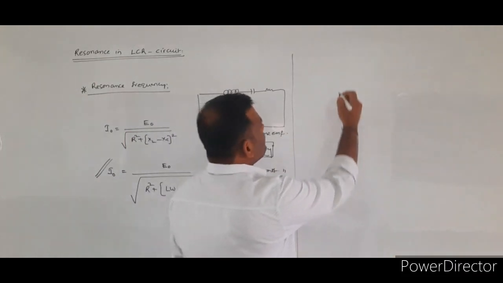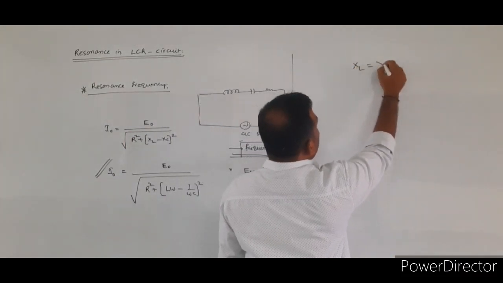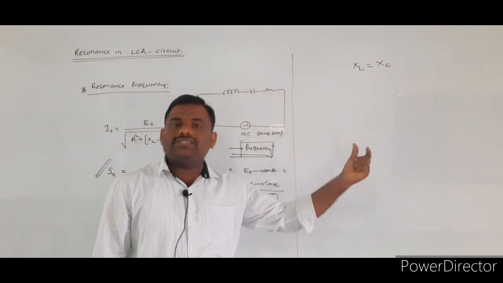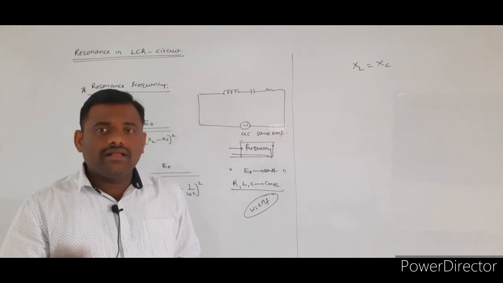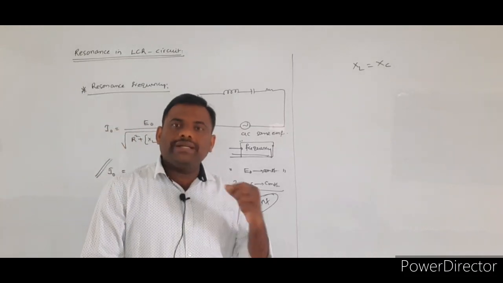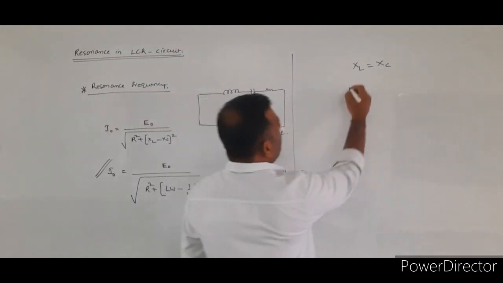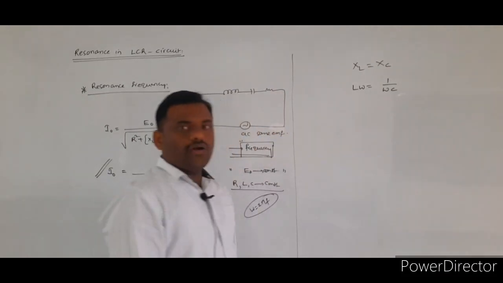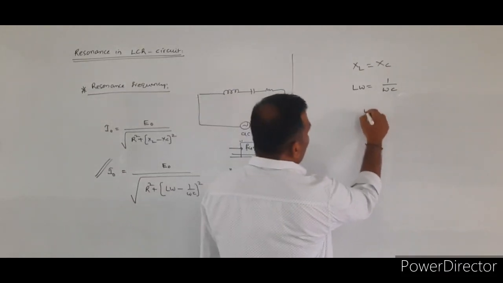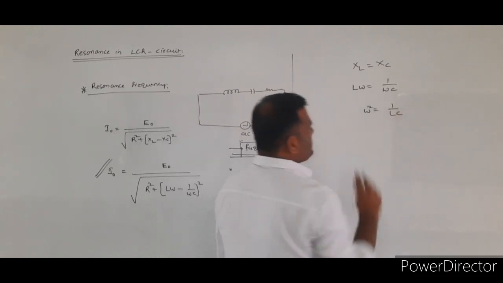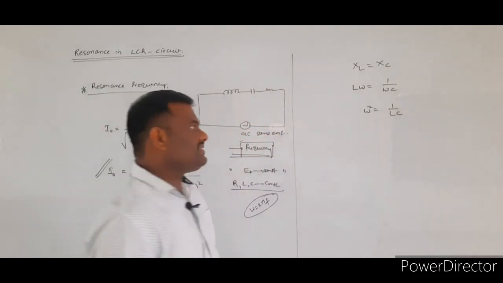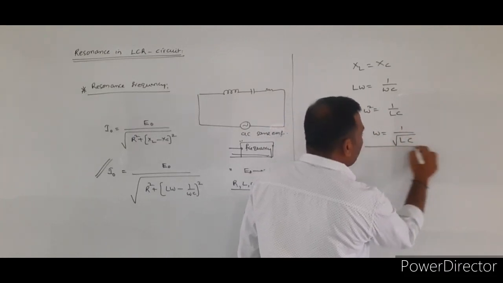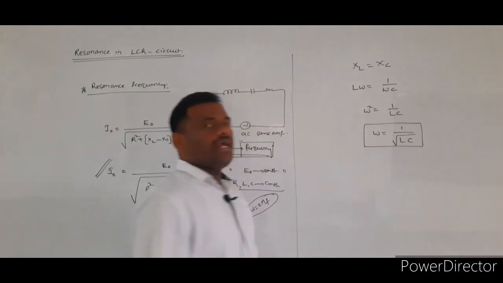Already we told what is the condition for the resonance. XL is equal to XC. When inductive reactance is equal to the capacitive reactance, we said current will be maximum, impedance will be minimum. We know the general formulas: XL is equal to L omega, XC is equal to 1 by omega C. From this I will get omega square is equal to 1 by LC. From this I will get omega is equal to 1 by under root LC.